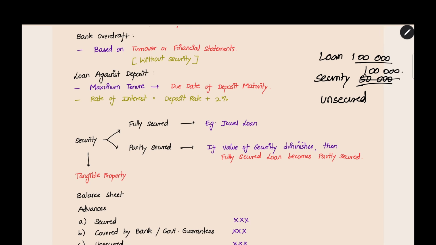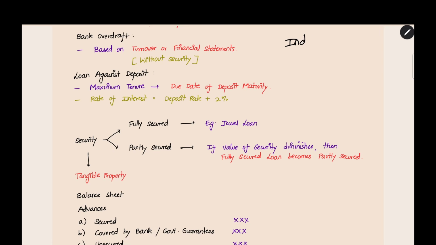For this security also, to determine the value, they will keep an independent valuer. For immovable property and all, they will appoint an independent valuer, and at the time of sanctioning the loan, they will make a valuation of the property. After that also, every 3 years, they will make a valuation of the immovable property. That is how they come to know about the value of the security.